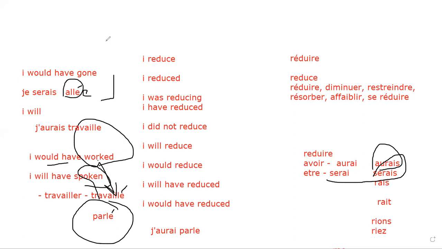If you say I would have left, partir is my verb to leave. Yes, sir. Je serais parti. Exactement. Say clair. Yes, sir. Clair? D'accord? Now, par exemple, we have the verb réduire.